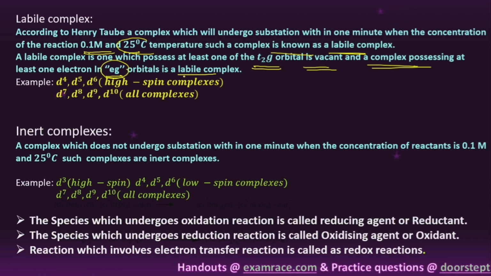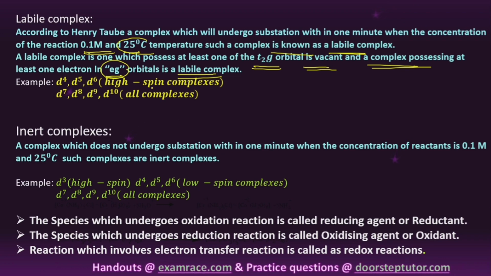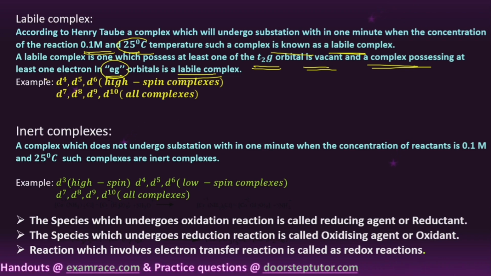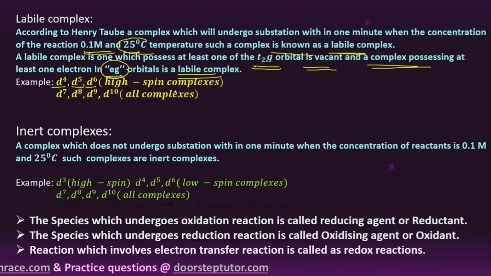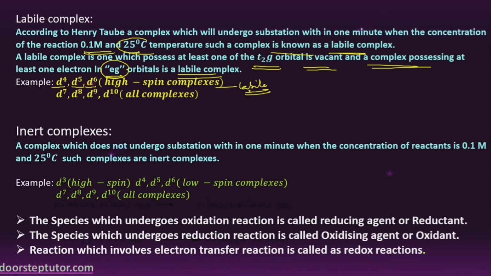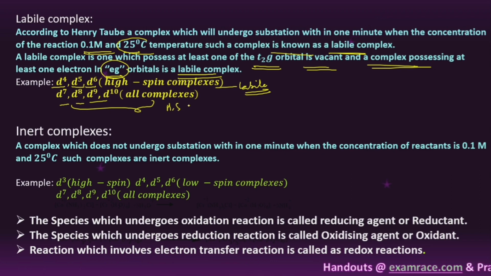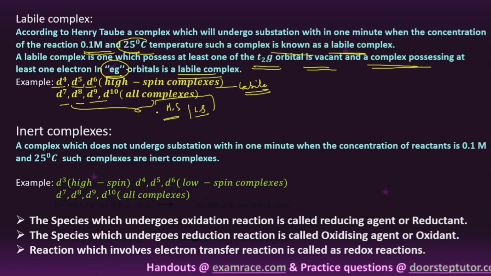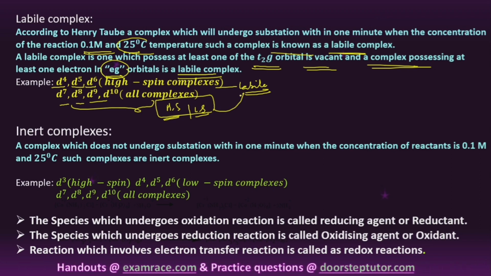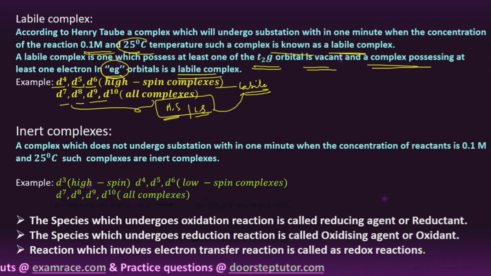Then we can say it is a labile complex. For example, the d4, d5, d6 high spin complexes act as labile complexes, right? And d7, d8, d9 complexes, whether high spin or low spin, act as labile complexes, right.